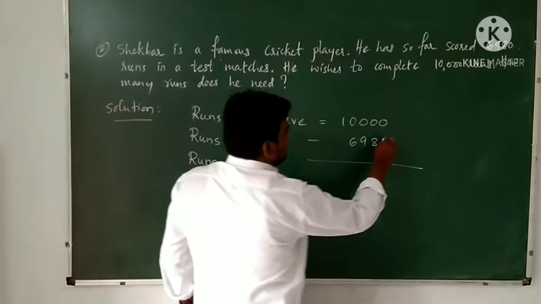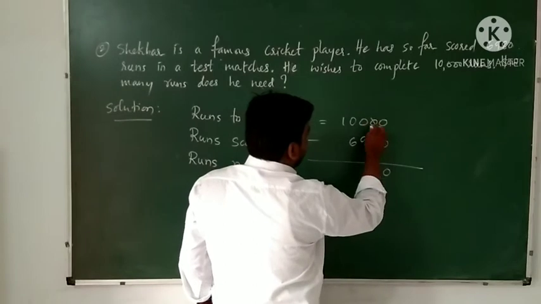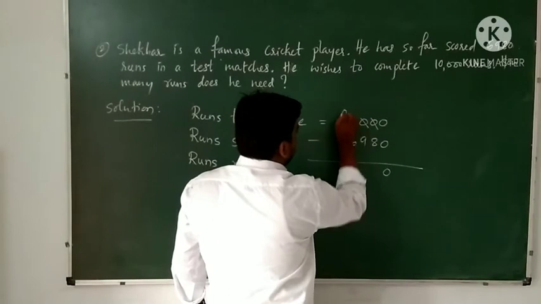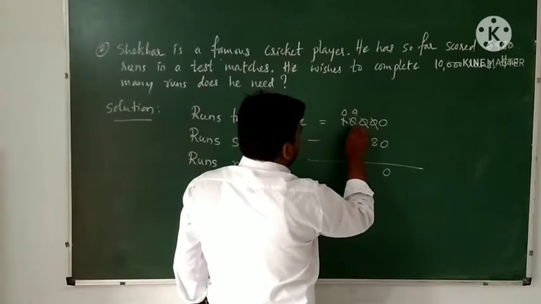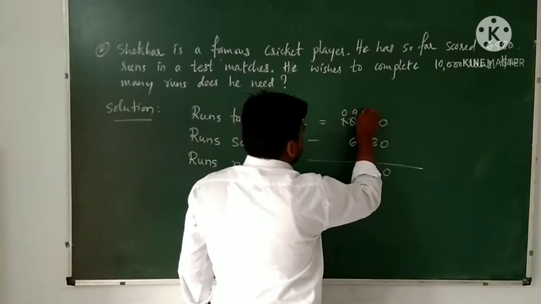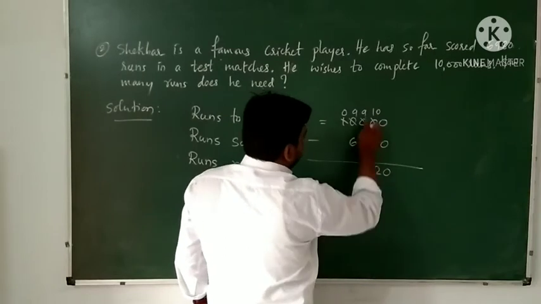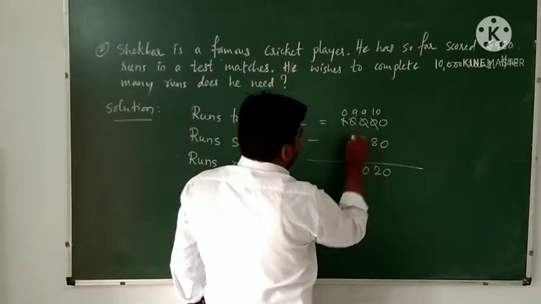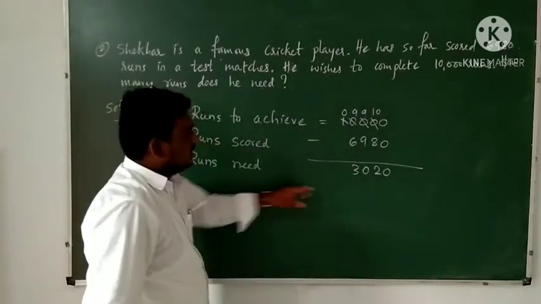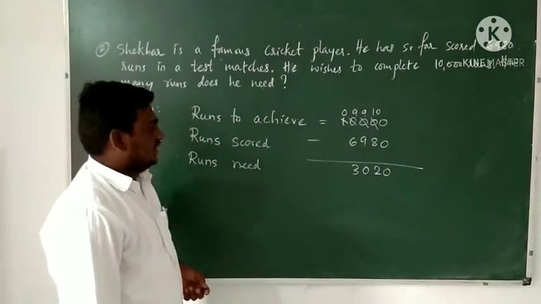Here 0 minus 0 is 0, 0 minus 8 is not possible, hence you borrow from the next digit, and since there is a zero there, you borrow again until you reach the 1, so it becomes 10 and the others become 9. 10 minus 8 is 2, then 9 minus 9 is 0, 9 minus 6 is 3. Means he needs 3020 runs to complete 10,000 runs.